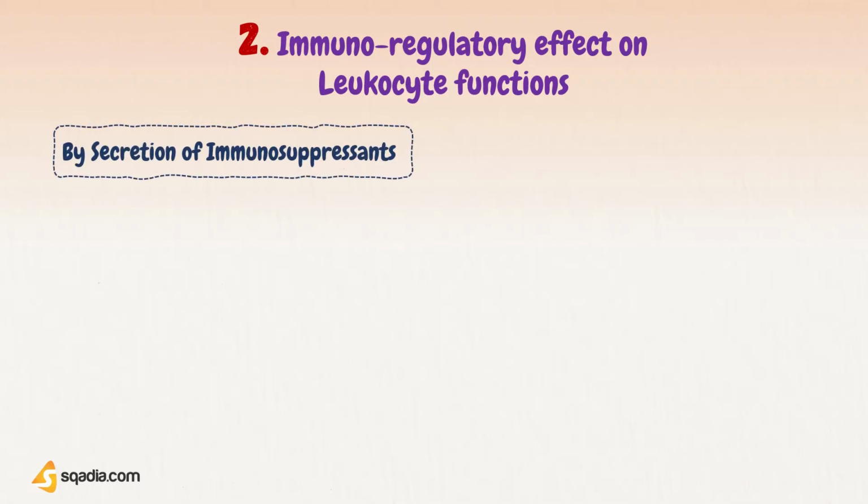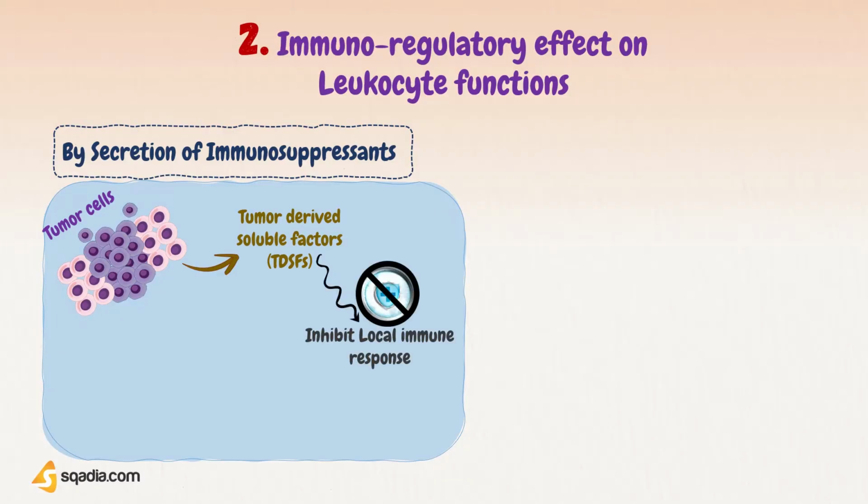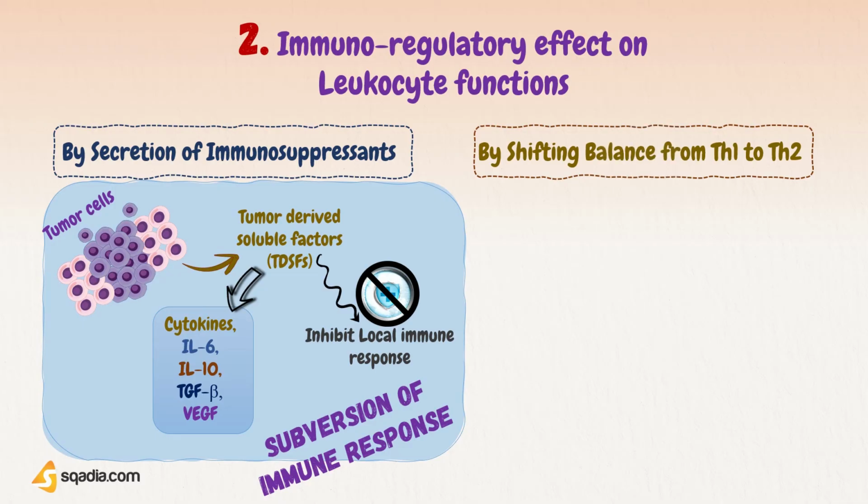Now the second escape mechanism that tumor cells adopt is their immunoregulatory effect on leukocyte functions. Tumor cells first affect leukocyte function by secretion of immunosuppressants. Tumor cells secrete a wide range of substances known as tumor-derived soluble factors, TDSFs, which decrease or inhibit the local immune response. These include cytokines such as interleukin-6 and interleukin-10, as well as transforming growth factor TGF-beta and vascular endothelial growth factor VEGF. Such production of immunosuppressants by tumor cells is also called subversion of immune response by tumor cells.